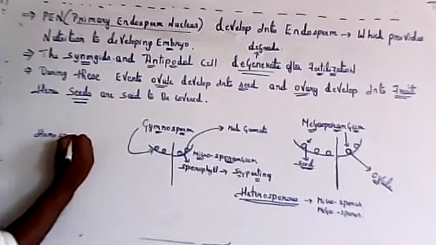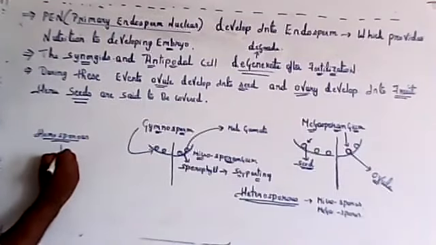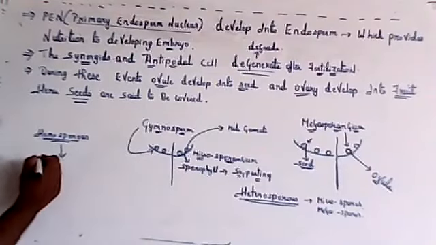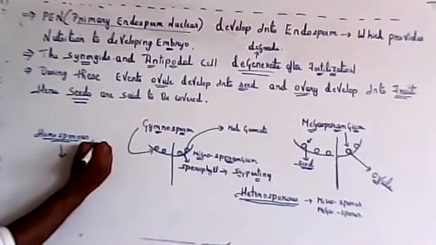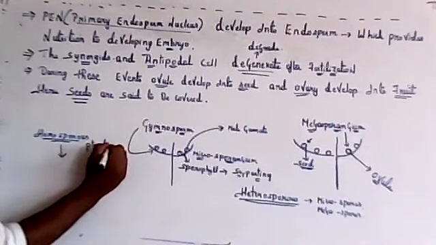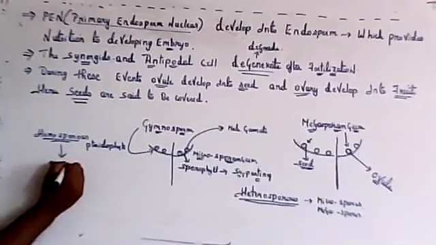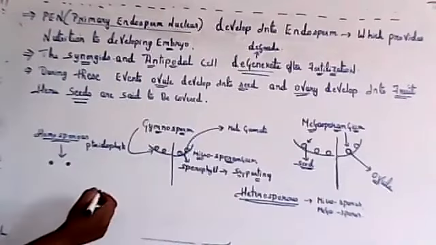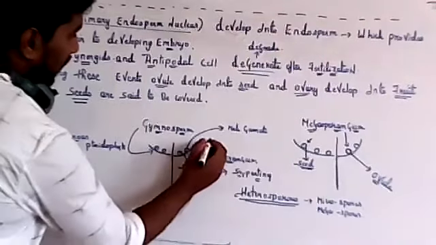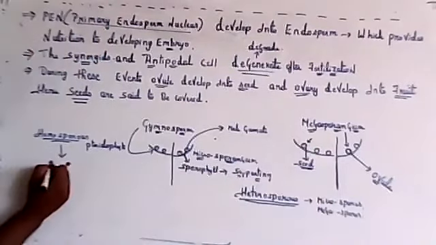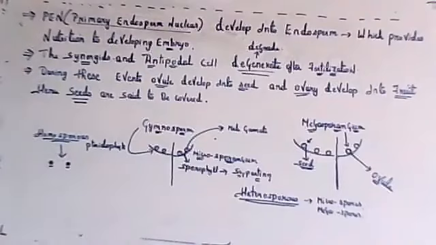Some plants show homosporous, so the spores are the same. They don't differ in size in pteridophytes. Male and female spores are the same in size and shape, so they don't show the structure wherein the male gamete is small and the female gamete is large.